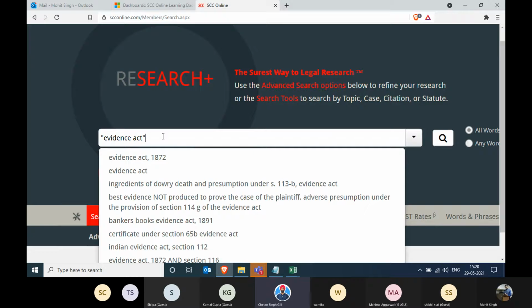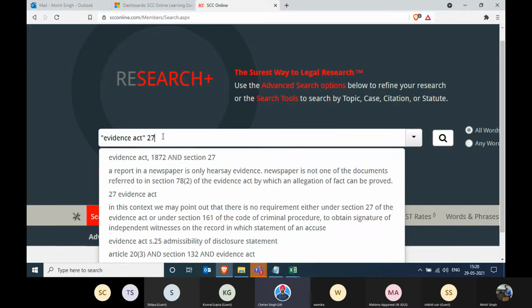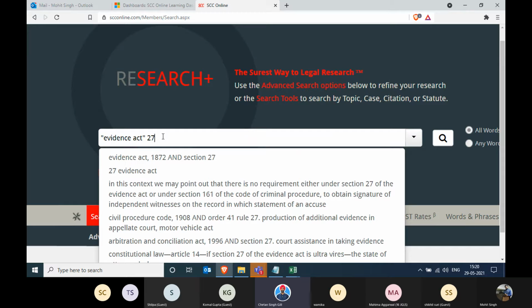And the second thing, what we're looking for is section 27. So just write 27 over there. Just write 27. No need to write section, SS dot, nothing. Just write these two things. Now, if I do a start search right now, there's a possibility that it will give me section 27, but it is a high possibility as well that it might give me 27 coming anywhere. Evidence Act coming in the first paragraph, 27 coming far off. What do I want? I want that these two words should appear near to each other, and that's when it will make sense to what I'm asking for.